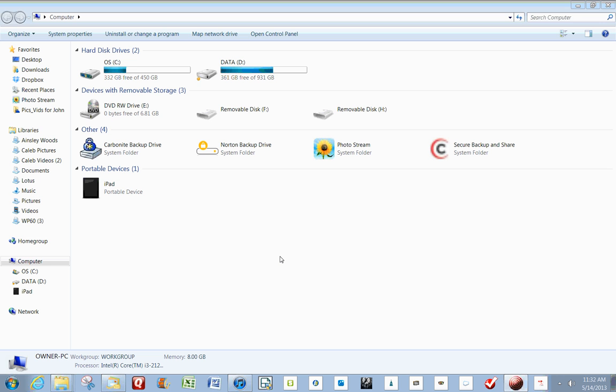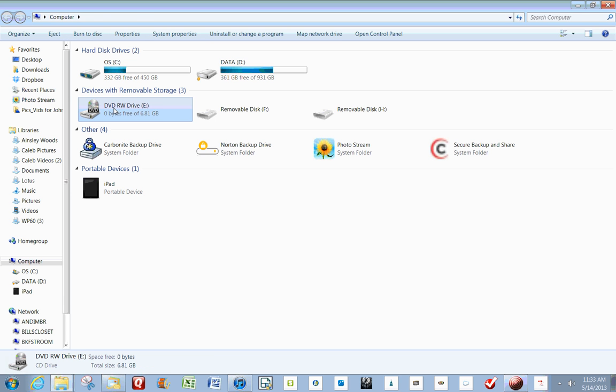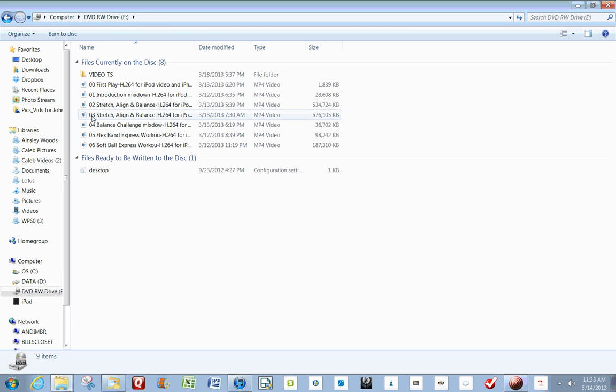In order to bring the DVD contents onto your iPad, you need to first copy them onto your computer. You insert the DVD in the computer, and then open up My Computer, select the DVD section, and you will see here all of the videos that are on that DVD.